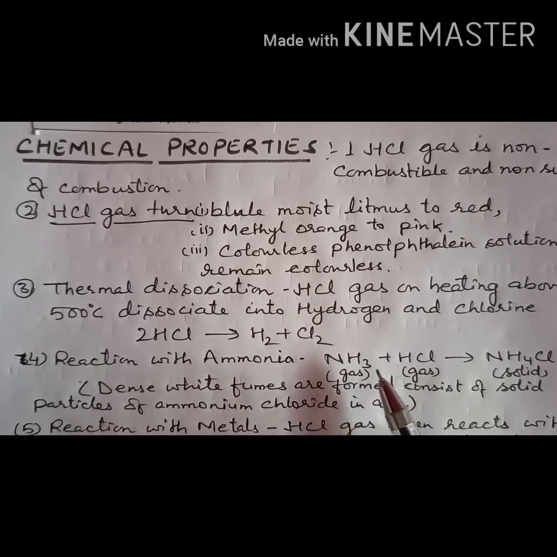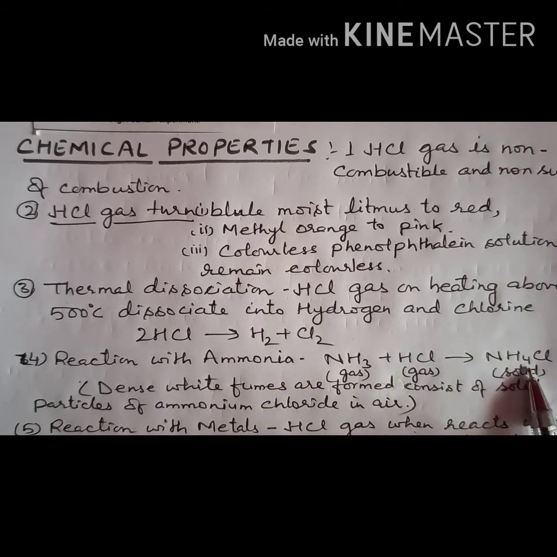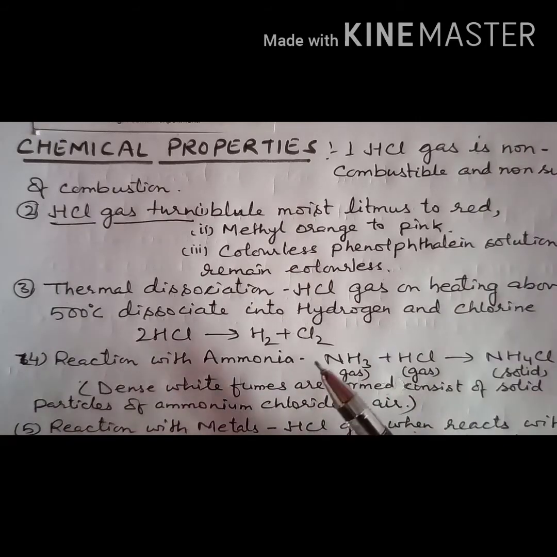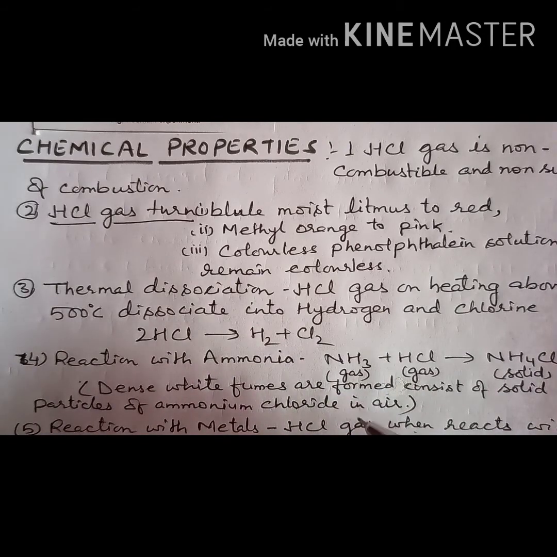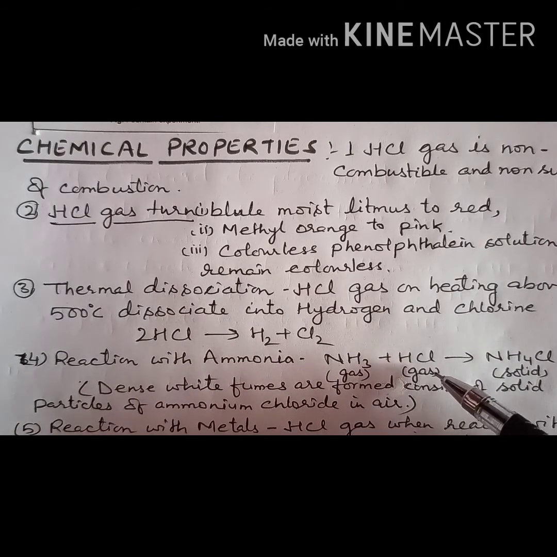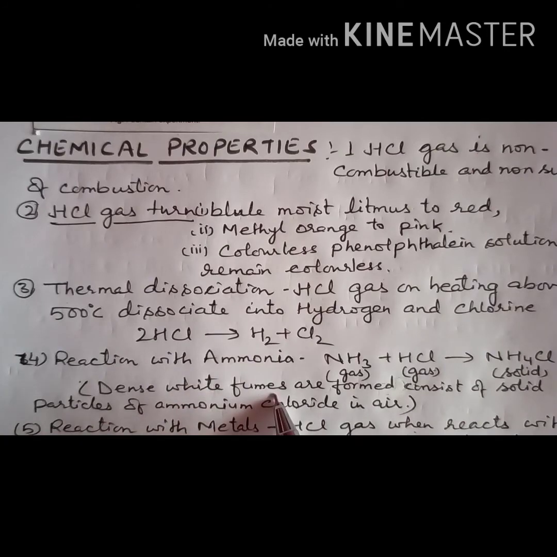Ammonia when it reacts with hydrogen chloride gas forms solid ammonium chloride. It is a test for hydrogen chloride gas also. You take a rod dipped in ammonium hydroxide and bring it near the cylinder which contains HCl gas. Now what do you get? You get dense white fumes which consist of solid particles of ammonium chloride in air.